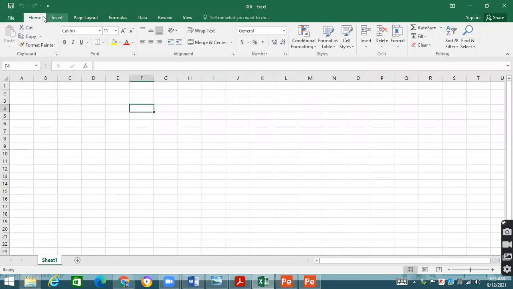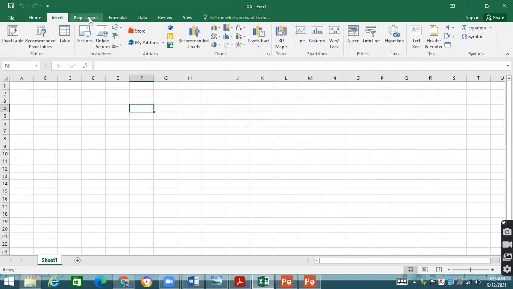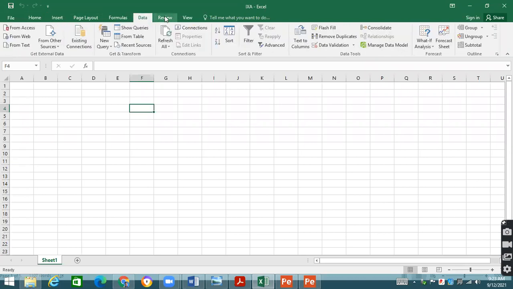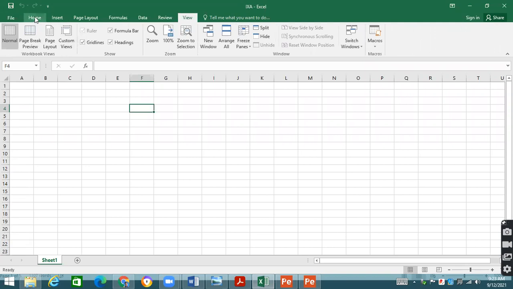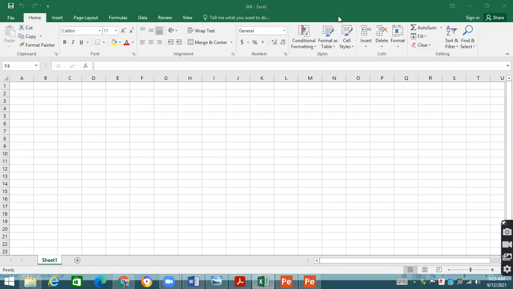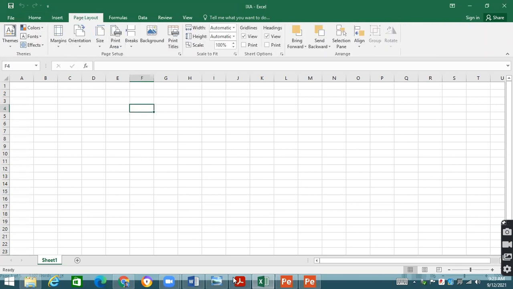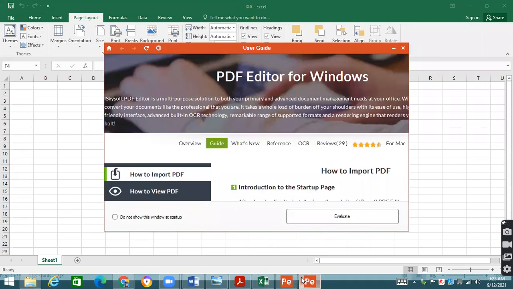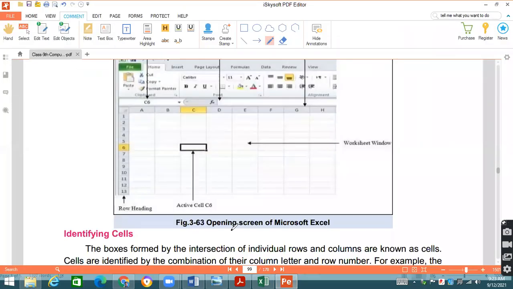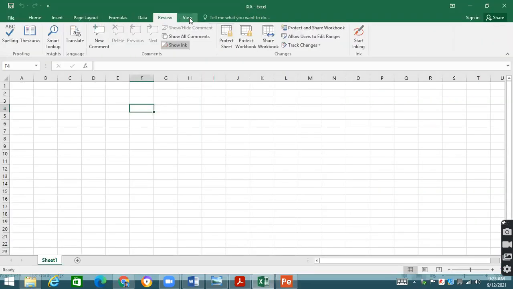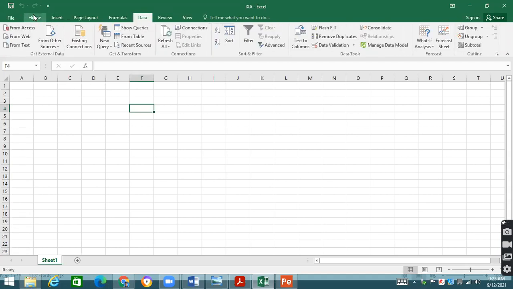Afterwards, the Home menu is there, Insert menu is there, Page Layout is there, Formulas is there, Data is there, Review is there, View is there. All these options we are going to see one by one. These are basically the ribbon menus. We call them the ribbon menus. Whenever you click a ribbon menu, the details are there and you can choose the command accordingly.